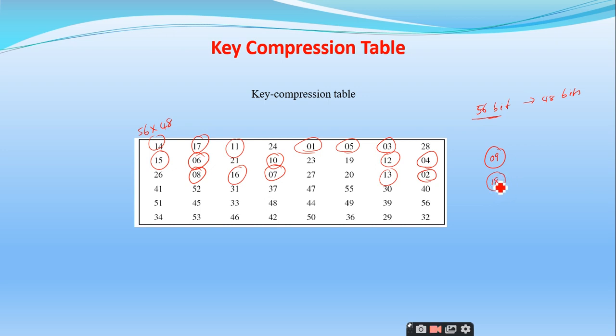Similarly, 19, 20, like that it will be there. So 56 bits are mapped to 48 bits, which means some of the inputs do not have corresponding outputs. That is the thing you have to understand, right? So is it clear?